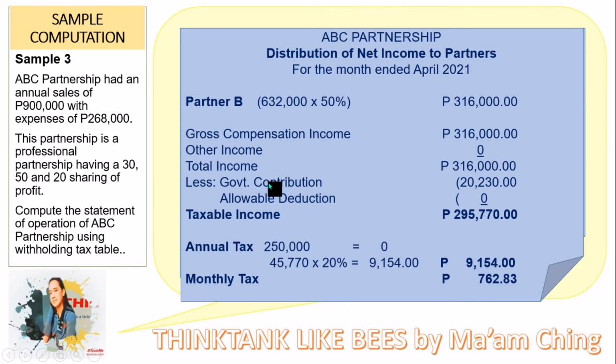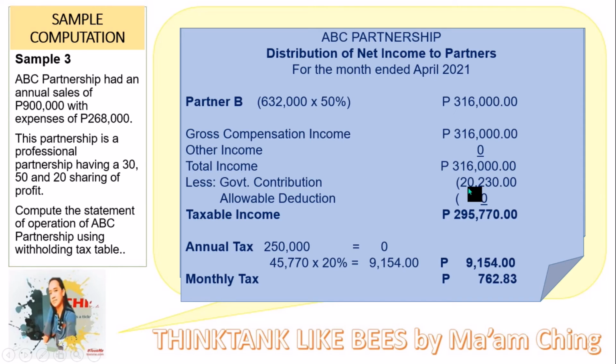So deduct the government contributions. For the SSS, the maximum is 1,125, times 12, so we have 13,500 for the SSS. For the PhilHealth, we have 100 times 12, so 13,500 plus 1,200.